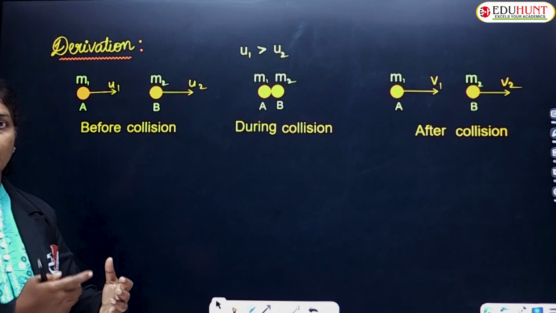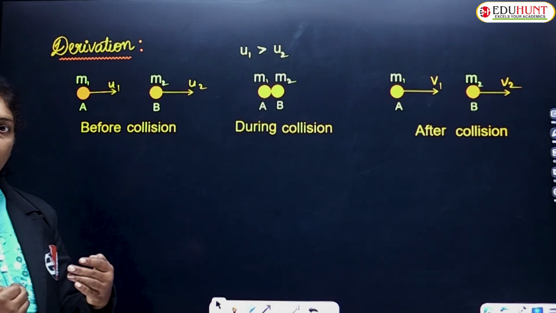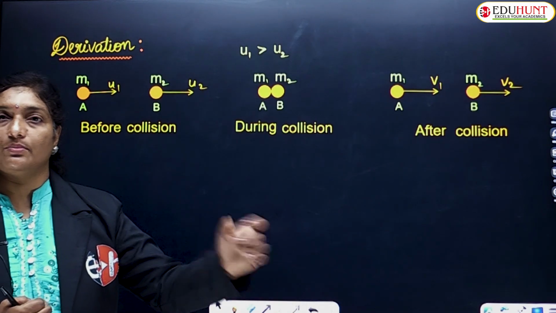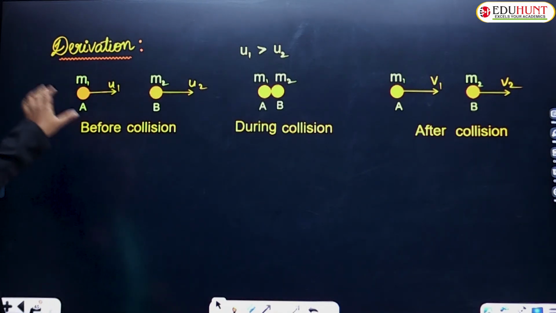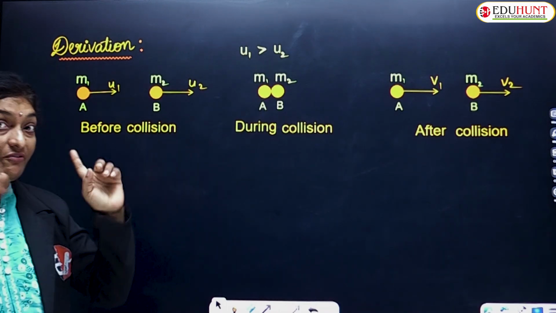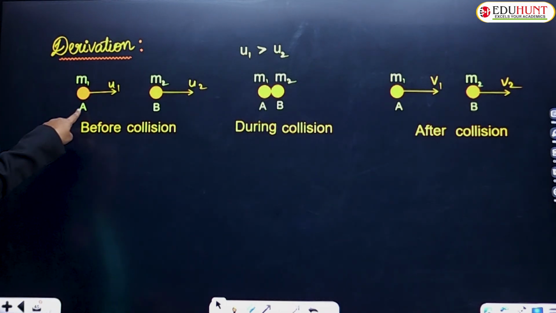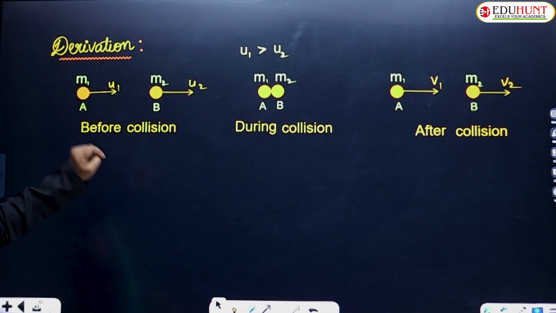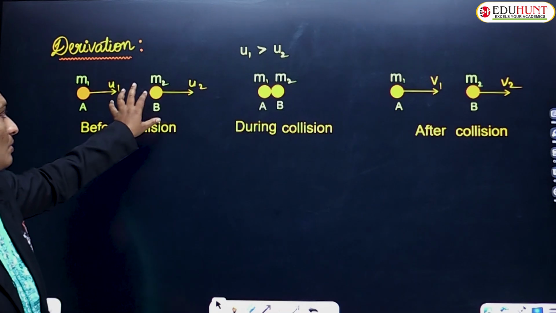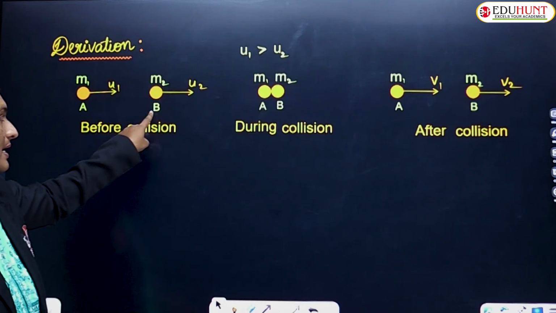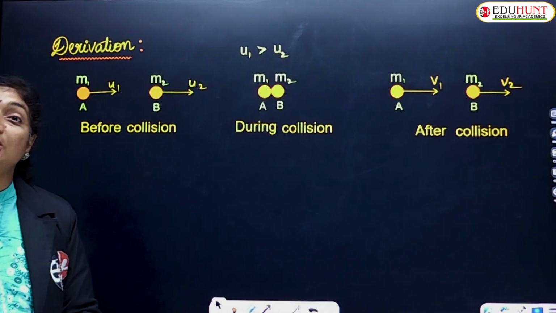Initially a body is moving with some velocity, and after collision the first body's velocity decreases, whereas the velocity of the second body may increase. So let us try to prove the same with the derivation. For this, let us consider two marbles of different masses. The first marble, let us name it A, has mass m1 and initial speed u1. The second marble, let us name it B, has mass m2 and is moving with initial speed u2.